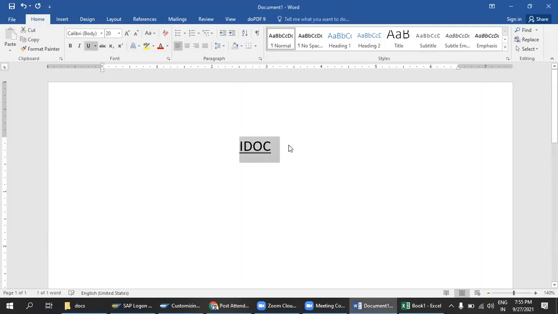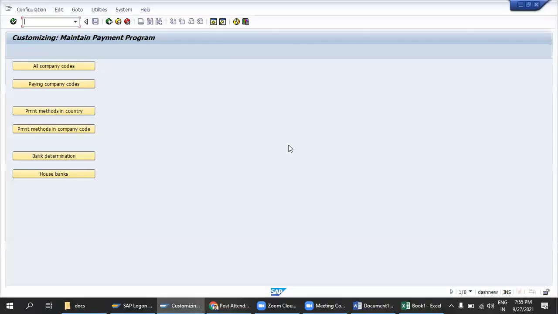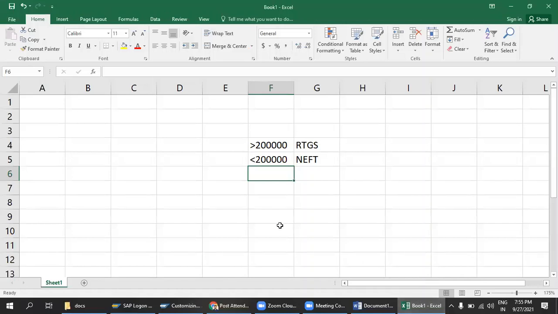If any vendor has two invoices, one is 2 lakh and another is 2 lakh 50,000, and I want to pay both together in a single day, then I believe the bank will not accept it as NEFT, it will accept only RTGS because it is more than 2 lakhs. So the total amount is 4 lakh 50,000, right?